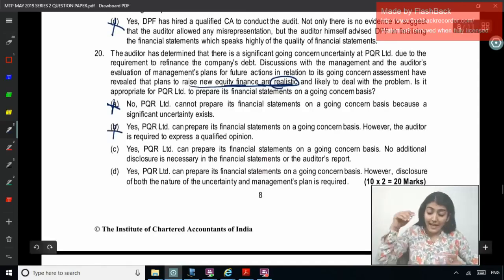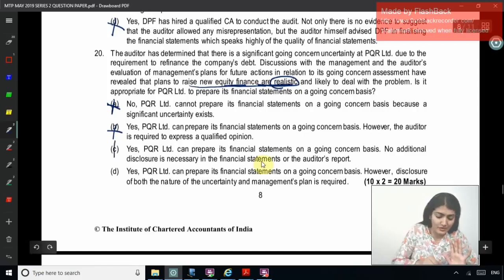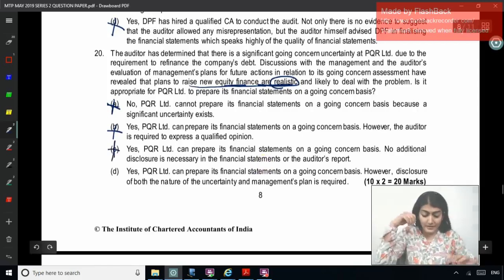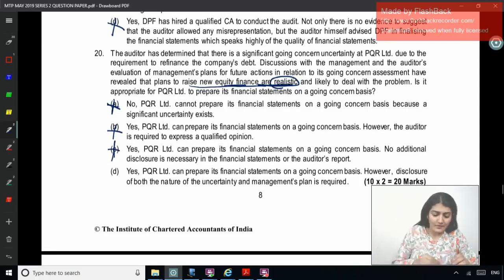Yes, PQR can prepare its financial statements on a going concern basis. No additional disclosure is necessary? No. Yes, material uncertainty exists, but management's explanation is found adequate. What do we say? Unmodified with an emphasis of matter paragraph. So no disclosure? No, we don't agree. So yes, PQR Limited can prepare its financial statements on going concern. However, the disclosure of both the nature of the uncertainty and the management plan is required. Right. So is this correct? Yes, this is the correct option.